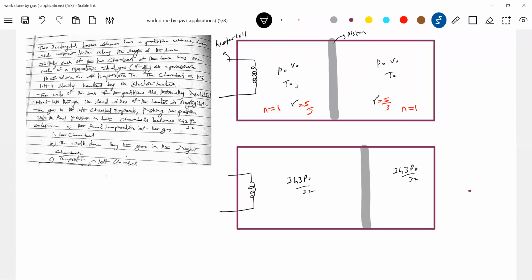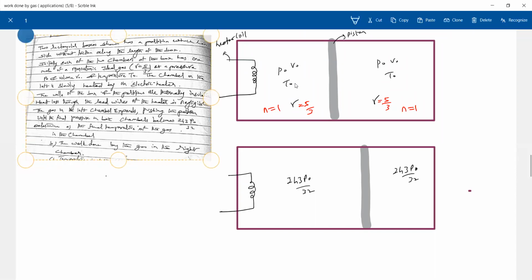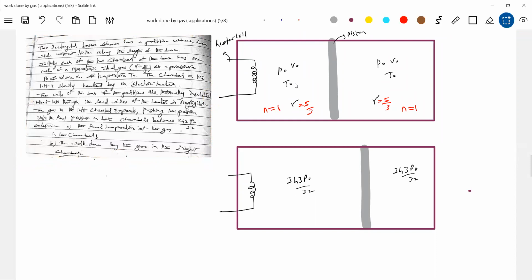Okay, fine. Find the final temperature of the gas in the chambers, and the work done by the gas in the right chamber. So the final temperature, let me call this T2 and this T1. These are the final pressures. What is the volume? V1 and V2.